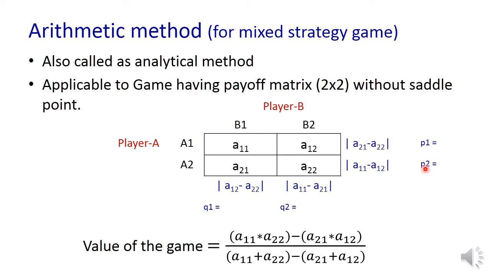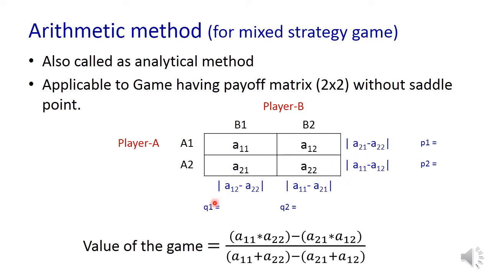Similarly, P2 is this factor, absolute value of A11 minus A12, divided by absolute value of A21 minus A22 plus absolute value of A11 minus A12. So both have the summation as the denominator and these values in the numerator. The denominator is common; it is nothing but the summation of these two values.